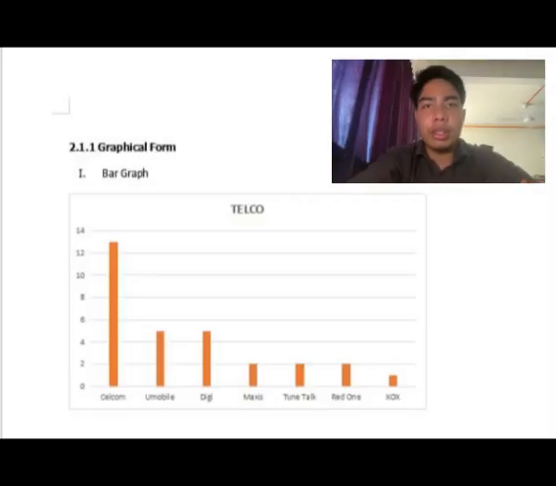So for the next part is graphical form. First we have here is bar graph. The first telco is Celcom, which is 13, U Mobile 5, Digi also with U Mobile, which is 5, Maxis, Tunetalk and Redone have the same, which is 2, and last one is XOX, which is only 1.